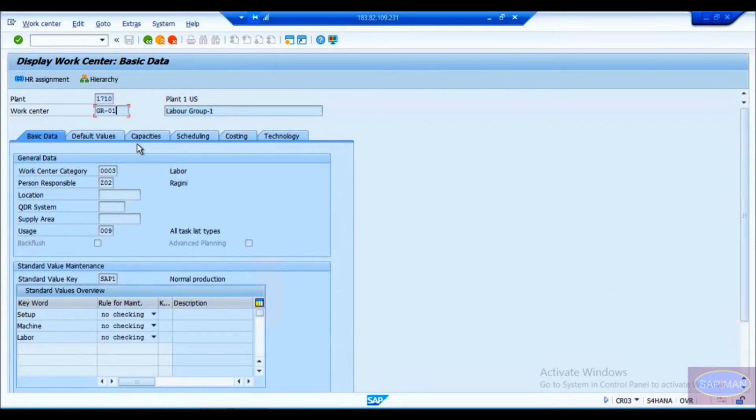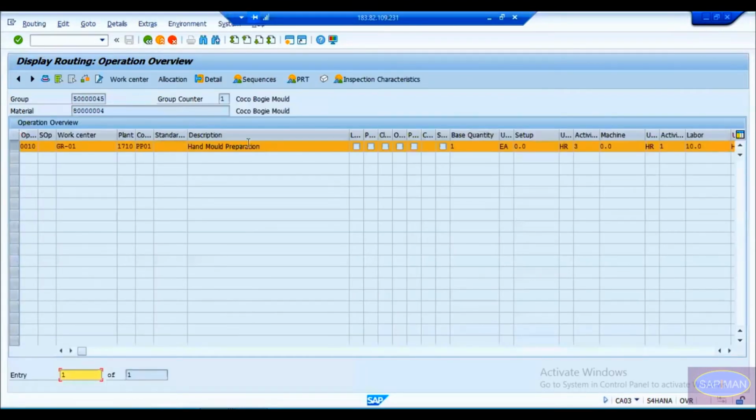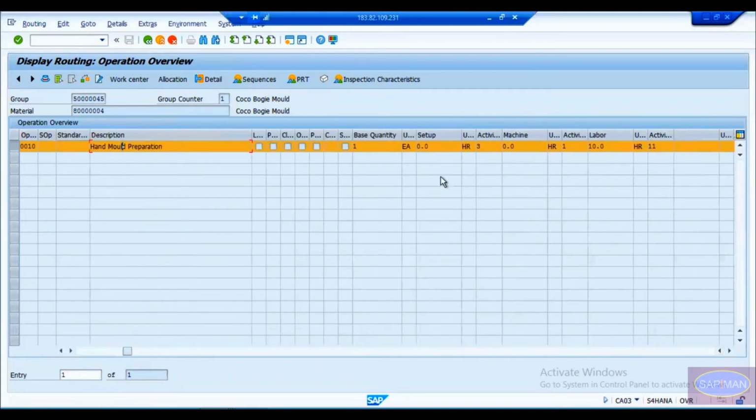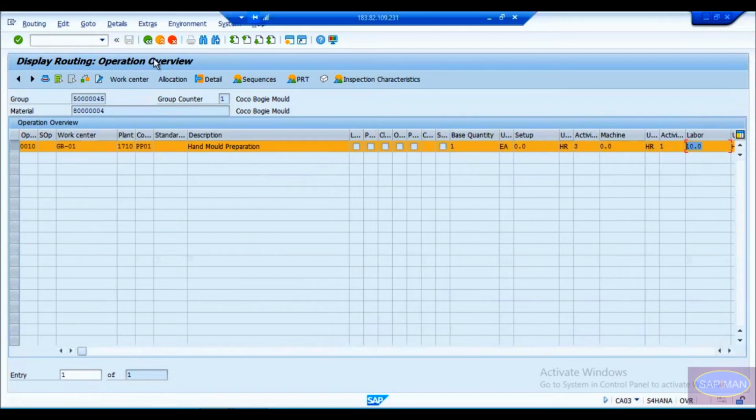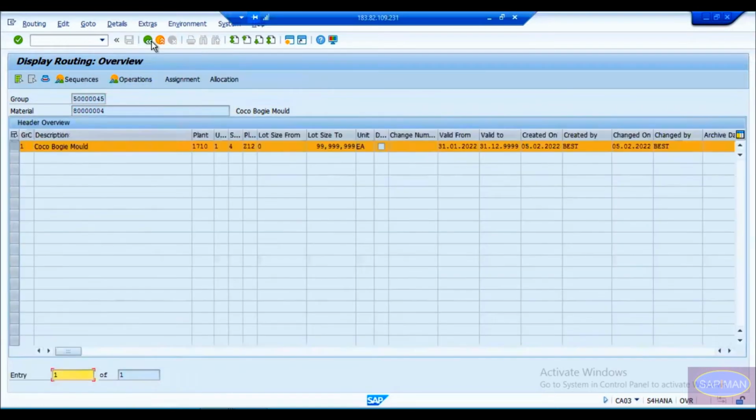Again it has the set of machine and labor time, and this is my operation called hand mold preparation. There is no machine involved. This group of people are only responsible for this hand mold preparation. Now if you look into the activity hours here: for setup there is no time, for machine also no time, because they are not using any machine. They are only laborers doing labor handwork. So for labor it is 10 hours. I've given 10 hours of time for this mold preparation. Now let us go and check out our finished good.